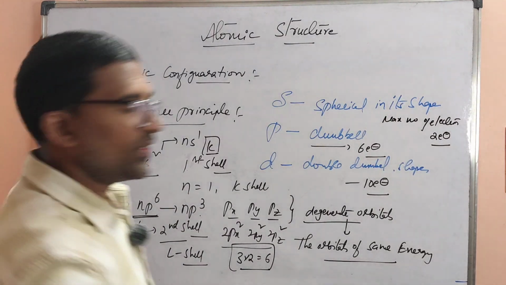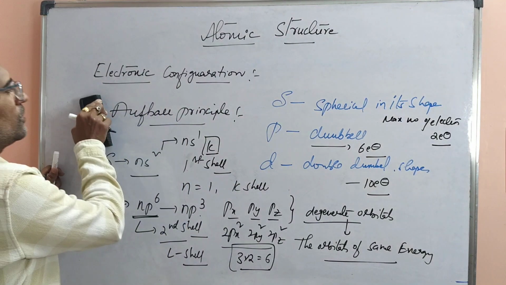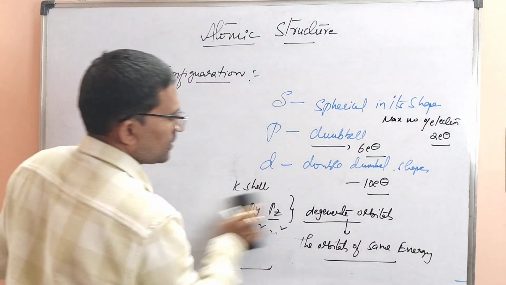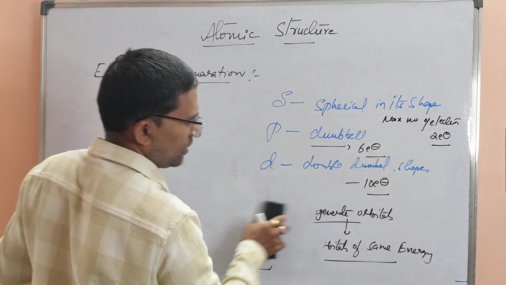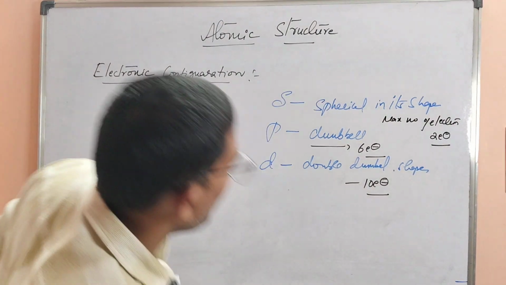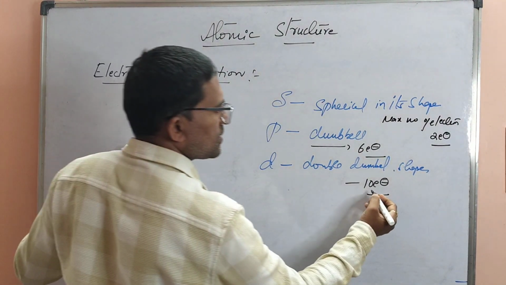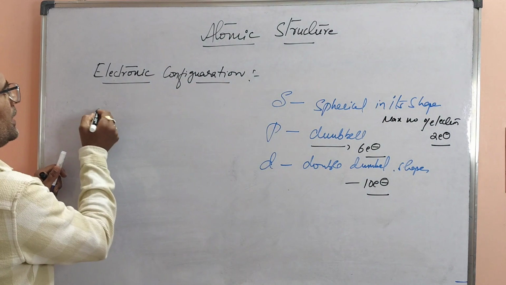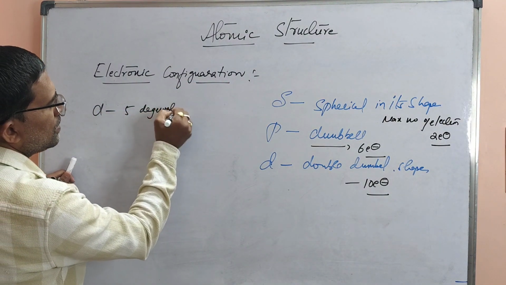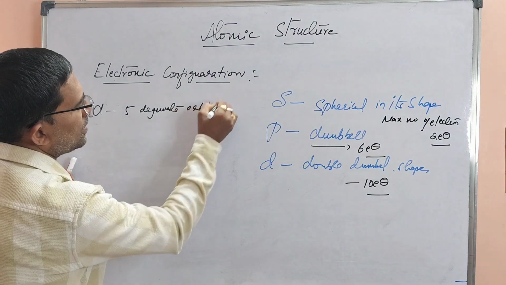Next, if I talk about d orbital. Now, d orbital has a double dumbbell shape, and the maximum number of electrons in d orbital is 10, and d has 5 degenerate orbitals.